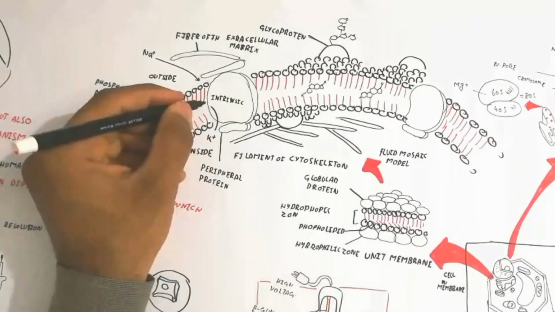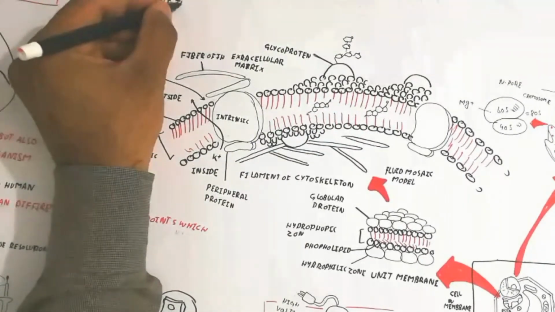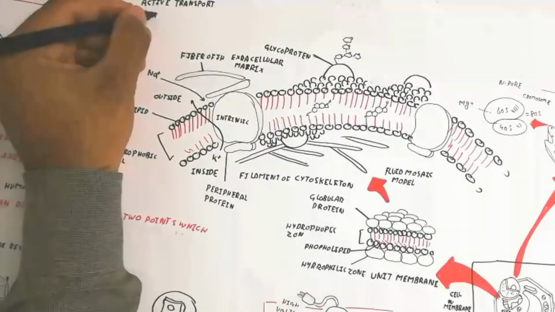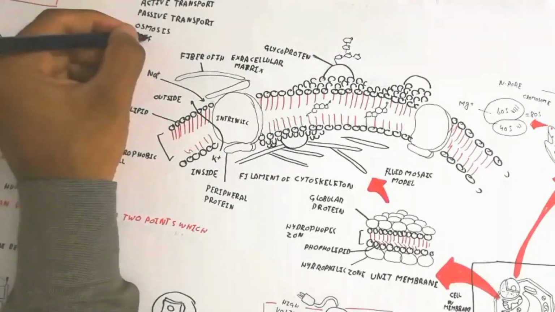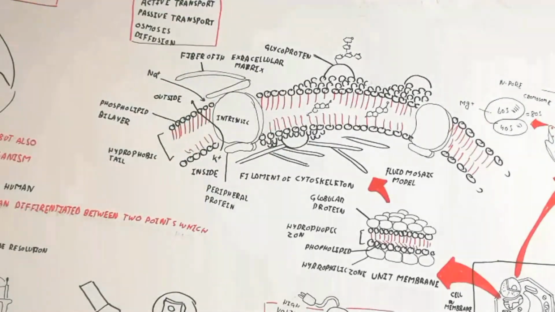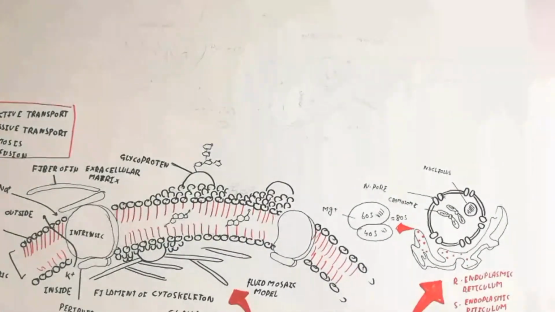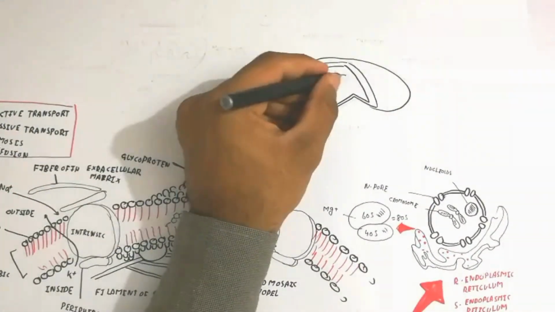Using ATP is known as active transport, and not using ATP is known as passive transport. If there is a concentration gradient, that's known as diffusion, and if a semi-permeable membrane is present, that's known as osmosis. Diffusion is another topic we will discuss later.